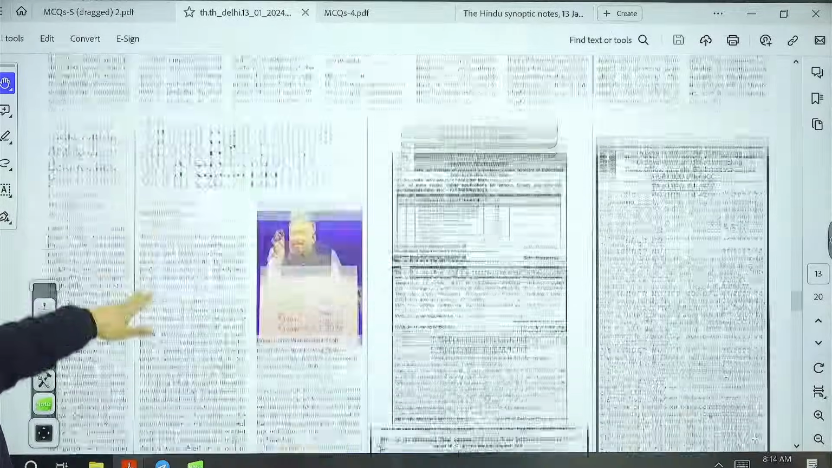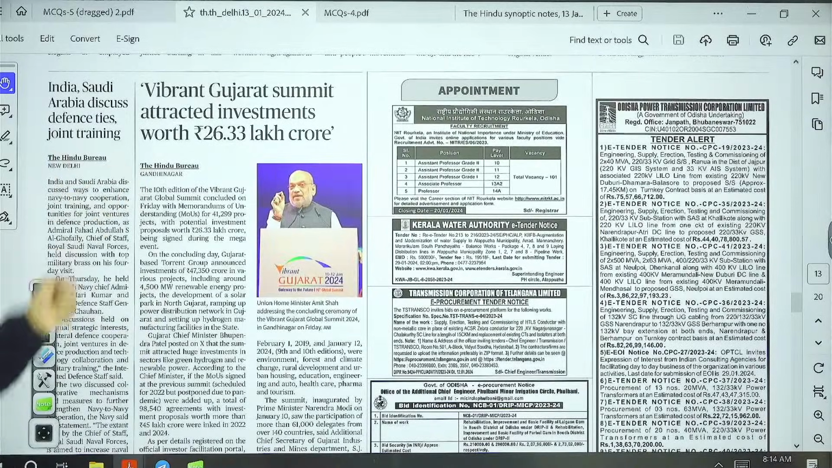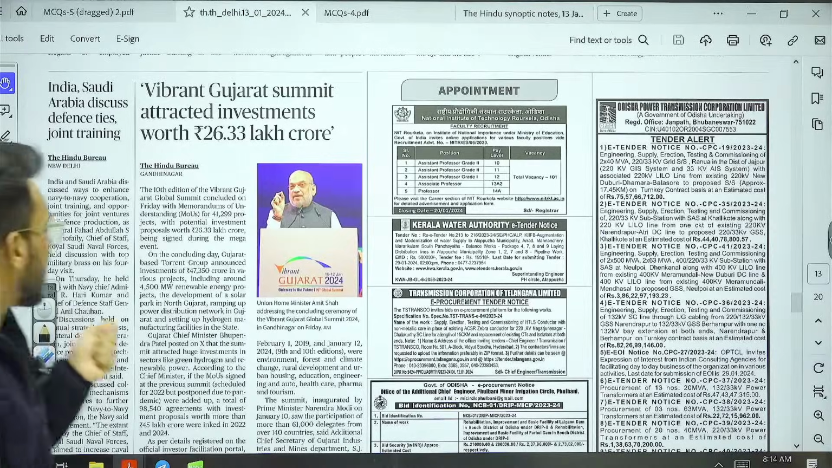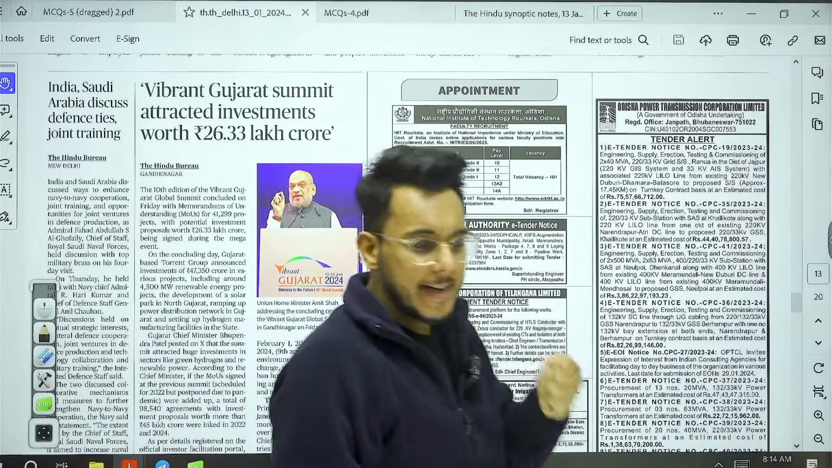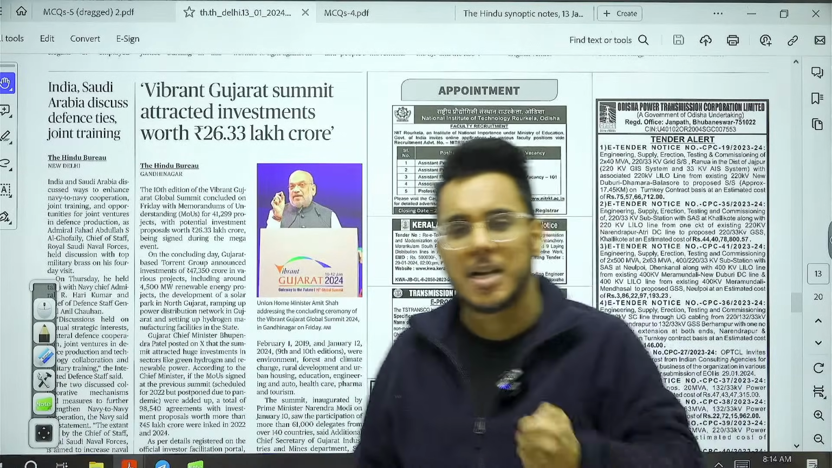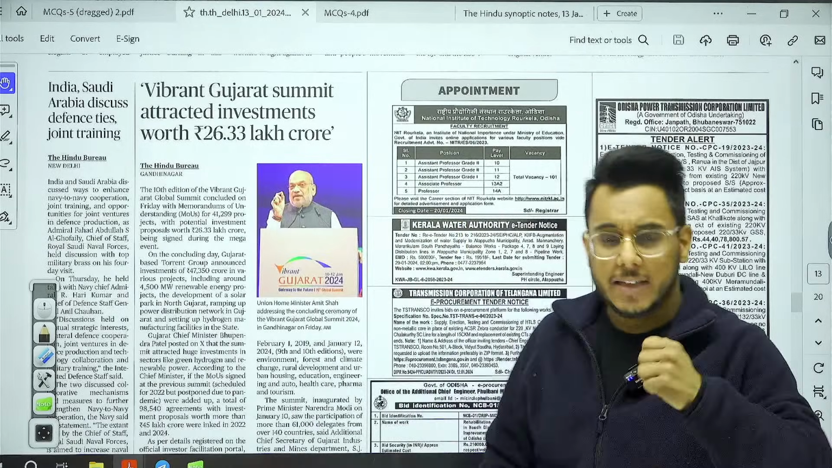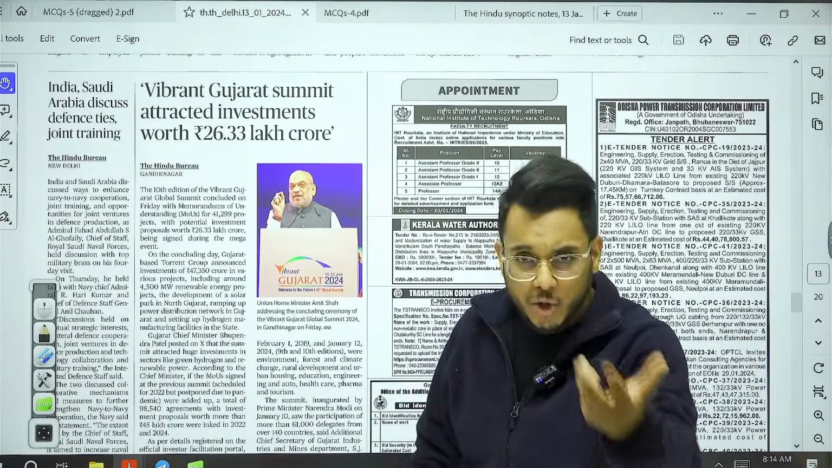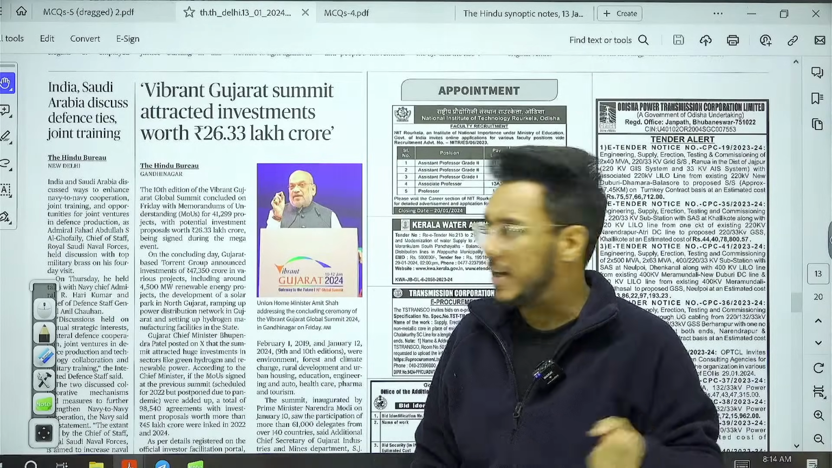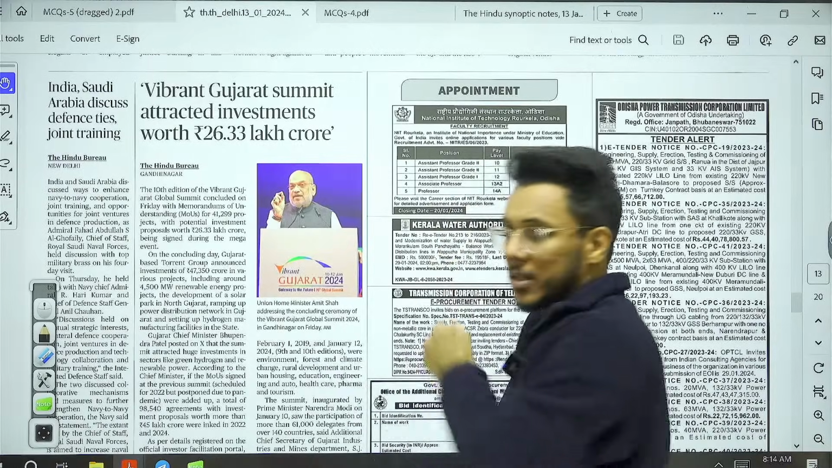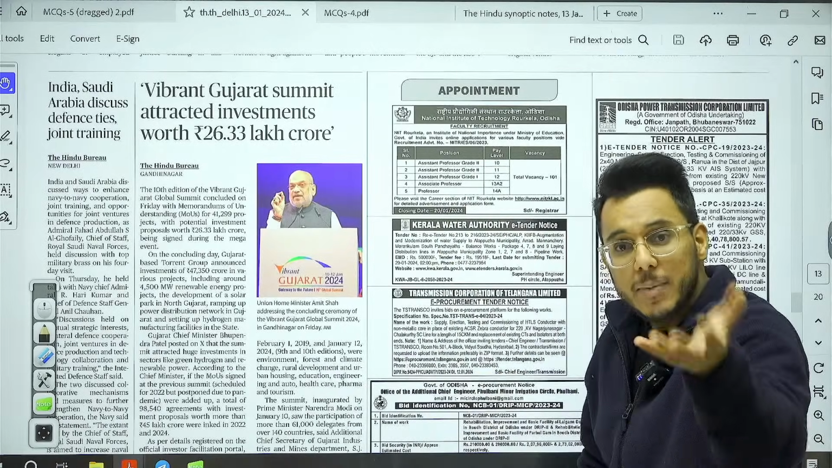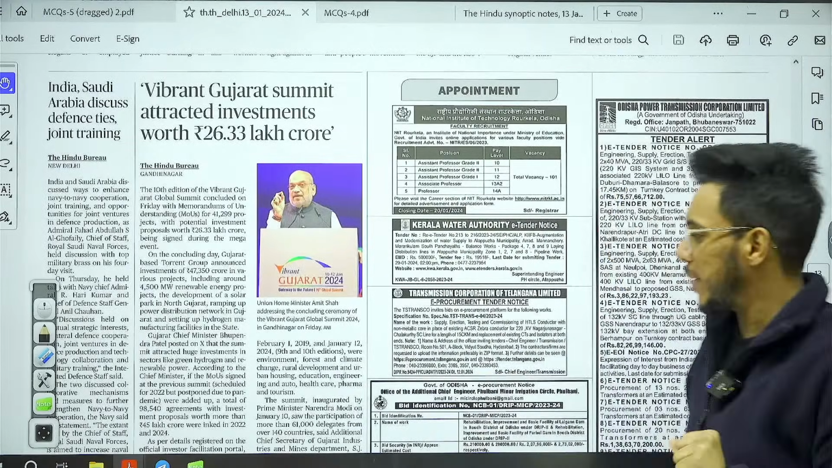Vibrant Gujarat Summit attracted investments worth 26 lakh crore rupees. So guys, recently Vibrant Gujarat Summit's 10th edition was held in Gujarat, and this is a mega summit where the investors are provided with opportunities that are there for investment, and in this capacity 26.3 lakh crore rupees investment memorandum of understanding has been signed.